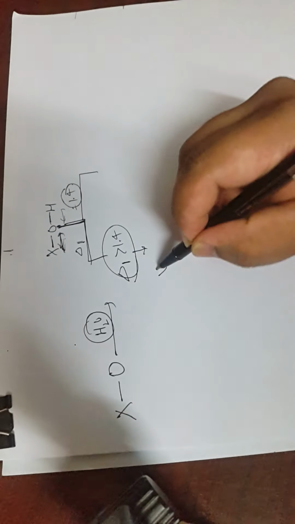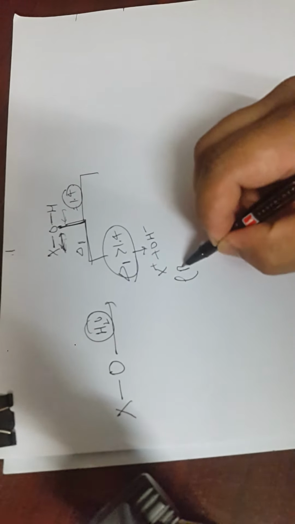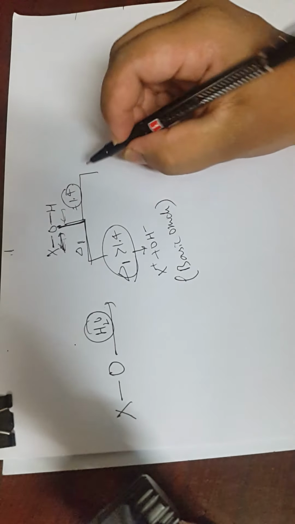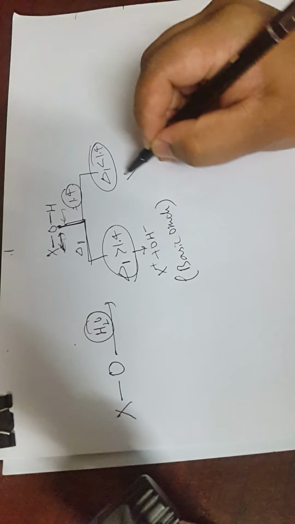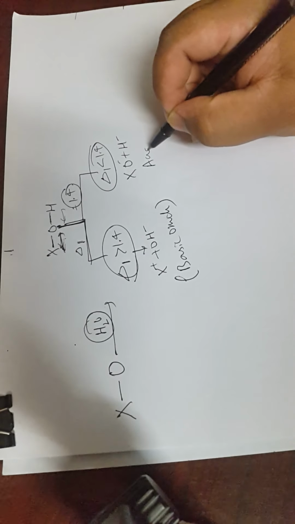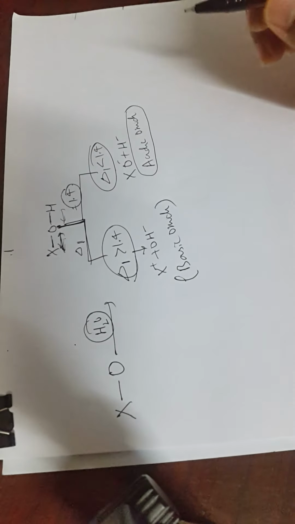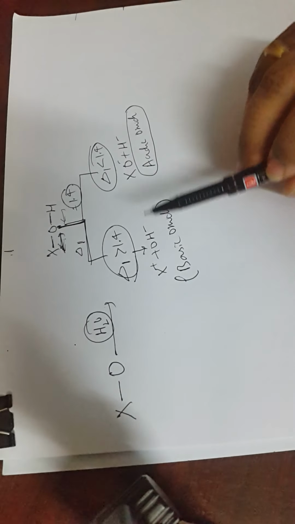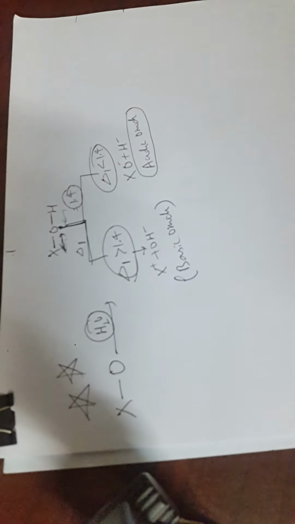then it breaks down as X plus and OH minus. Anything which produces OH minus is a basic oxide. Otherwise, if delta 1 is less than 1.4, it breaks down as XO minus plus H plus, so it acts like an acidic oxide. This way we can identify which is forming a basic oxide and which an acidic oxide, and depending on that we can say which is metal and which is non-metal. This is also information to be understood.